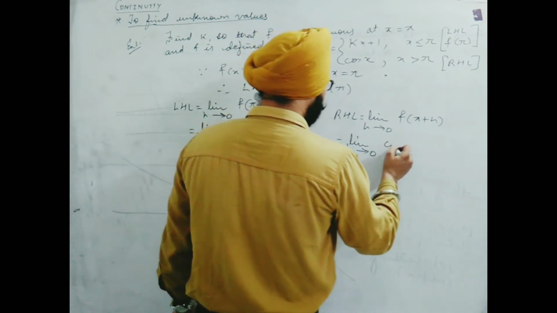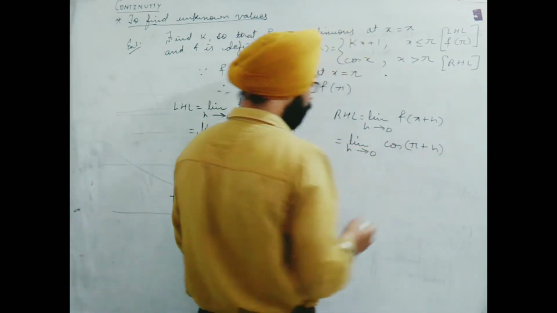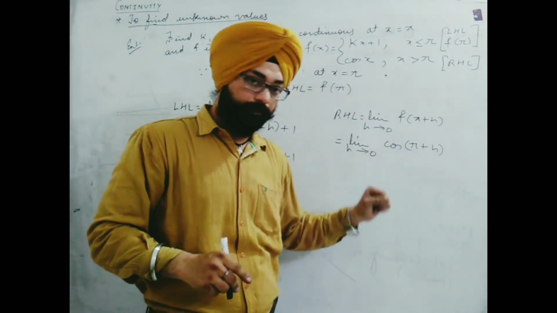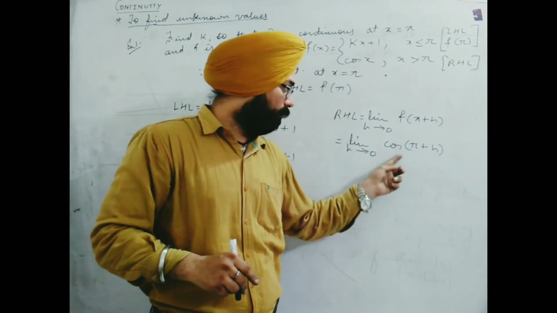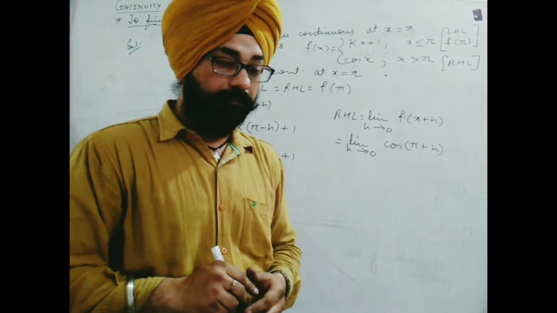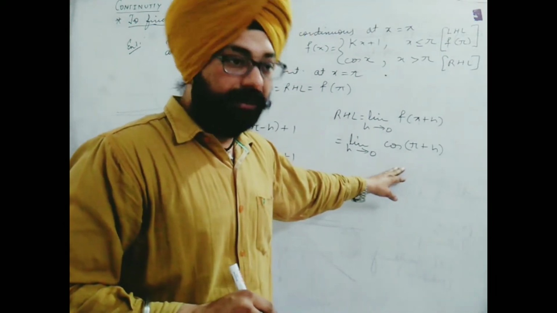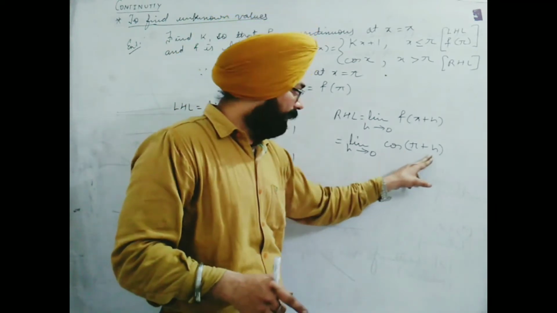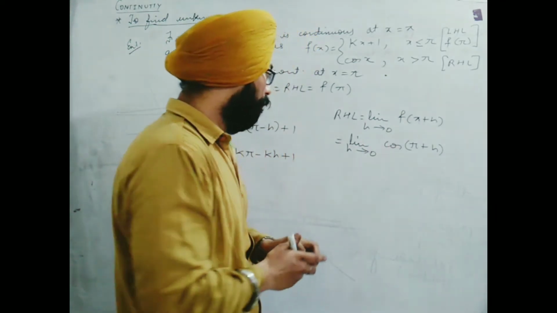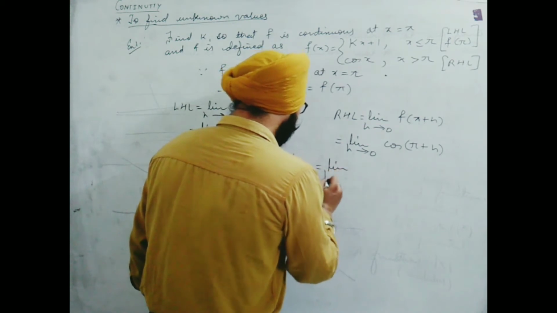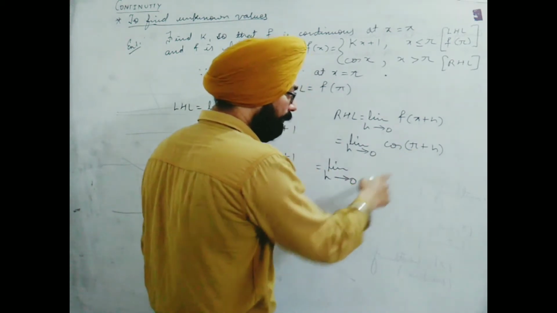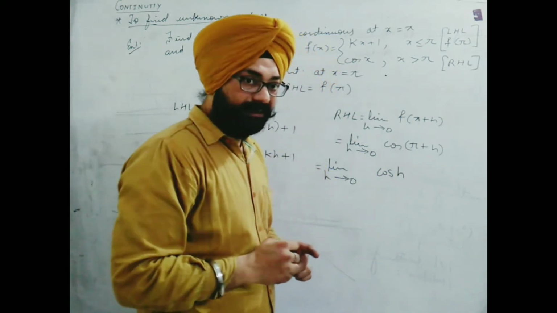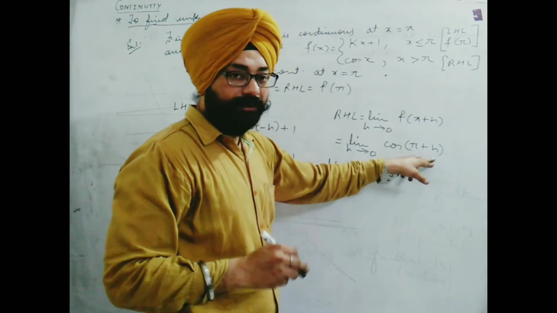Limit h tends to 0, this becomes cos(pi plus h). But the thing is, here we need to simplify. There are two ways. Either you expand it by cos(A plus B), or you apply here the cos(pi plus theta) allied angle concept, if you remember. It depends. Here I will apply allied angle concept. Suppose you don't understand my explanation here, you better expand it by the cos(A plus B) formula. So we will find here limit h tends to 0 of cos(pi plus h). In presence of pi, cos will remain as it is, cos h. Next, pi plus h means 180 plus theta.